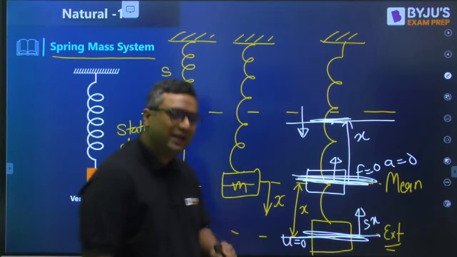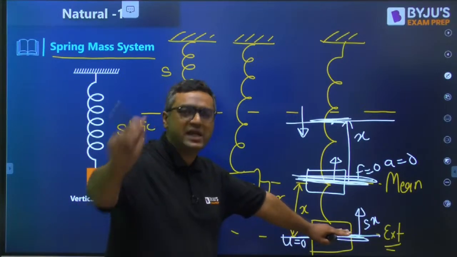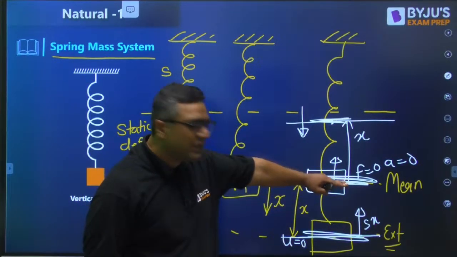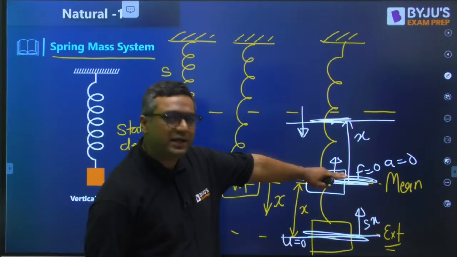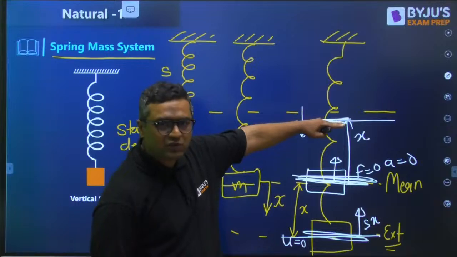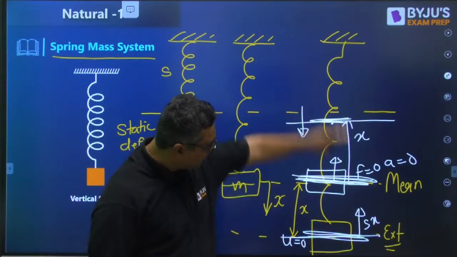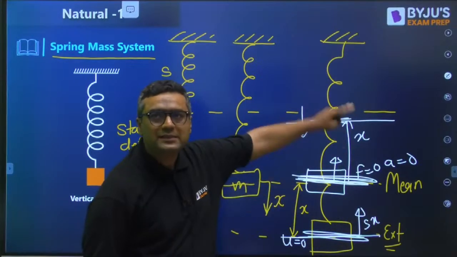So I want to say here the total energy will be in the form of kinetic energy of mass. Here potential energy of spring. Here total energy will be in the form of kinetic energy of mass. Here potential energy of spring. So that way energy conversion will go on. Is it clear for everyone?